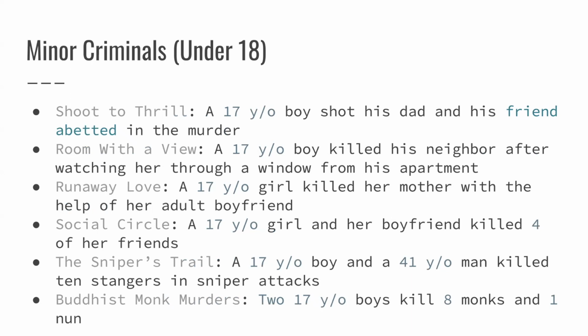A 17-year-old girl killed her mother with the help of her adult boyfriend. A 17-year-old girl and a boyfriend killed 4 of her friends. And the DC sniper attacks were perpetrated by a 17-year-old boy and a 41-year-old man. And the Buddhist monk murders was 2 17-year-old boys who killed 8 monks and 1 nun in one night.